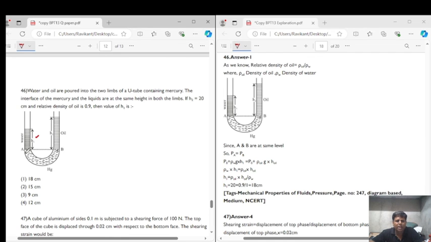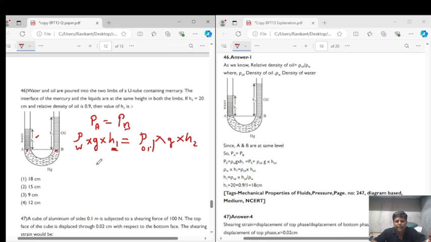See, if these are at the same level, it means the pressure at this point will be equal to the pressure at this point. So pressure at A will be equal to pressure at B. Now pressure at A will be given as rho g h, that is density of water into g into H1, and pressure at B will be equal to density of oil into g into H2.